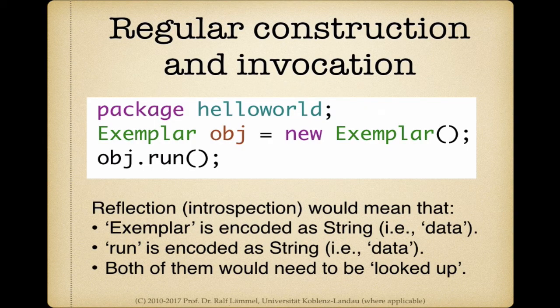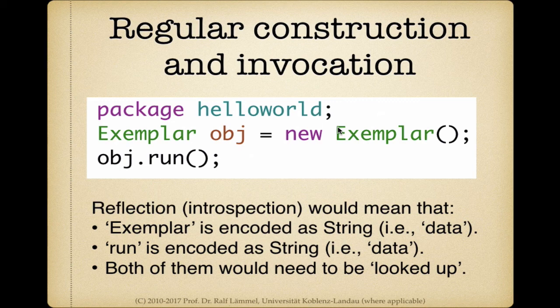So let's look at a simple example. This is a piece of Java code without reflection, but we are going to transform it so that we use reflection. So what's going on here? Very simple. We've got a class Exemplar, which we instantiate, and then we invoke the method run on the corresponding object. So this is just a program.